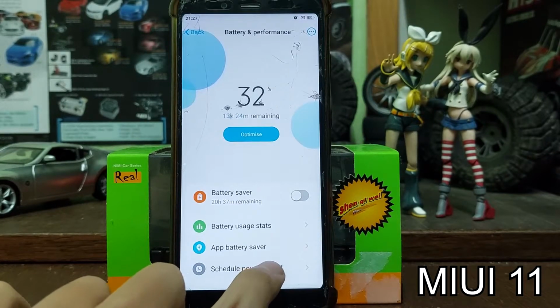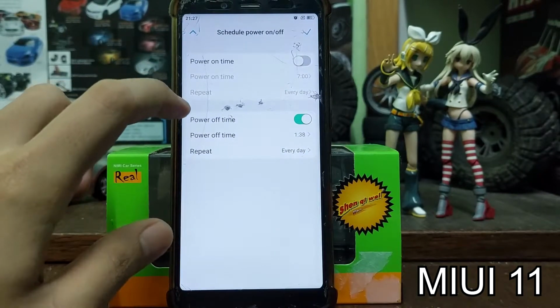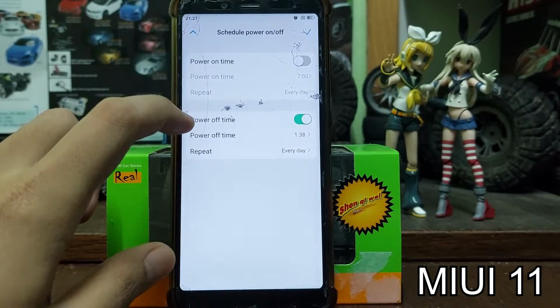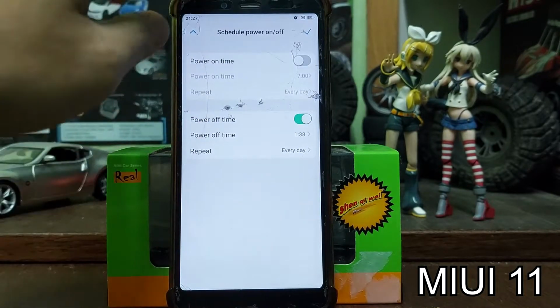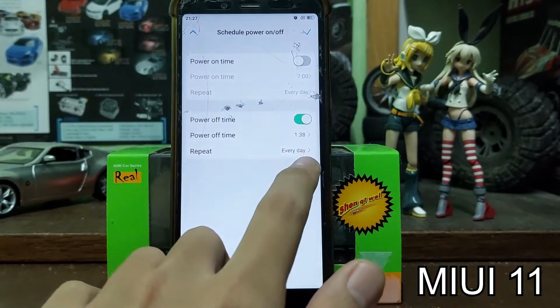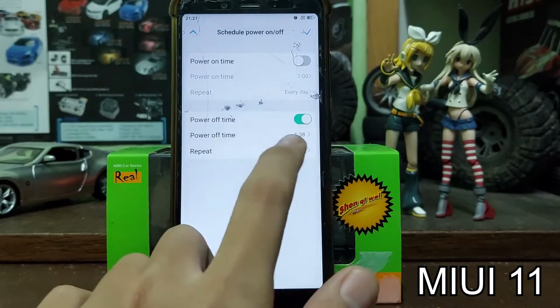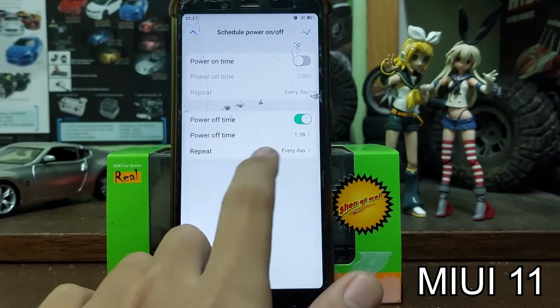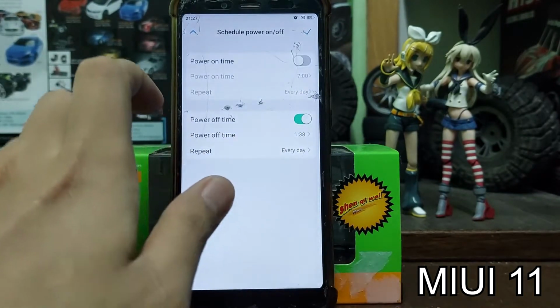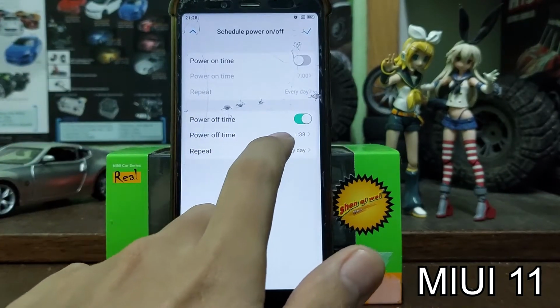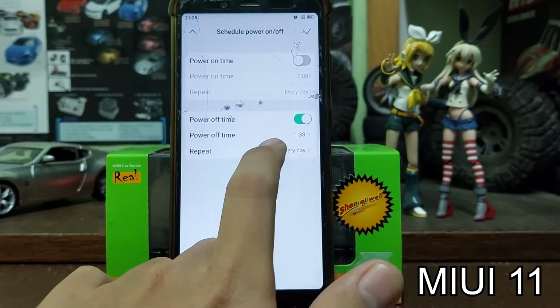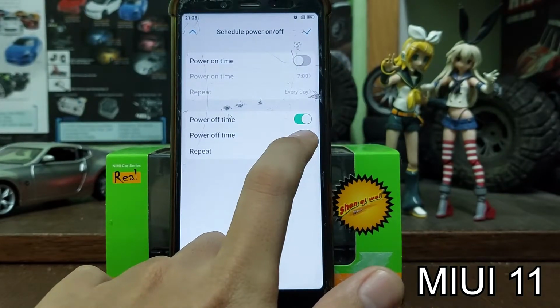Click on it, and you can set what time you would like the device to automatically turn off. Of course I choose every day, since I cannot turn off my phone. So most likely 1:38, which is roughly my sleep time.